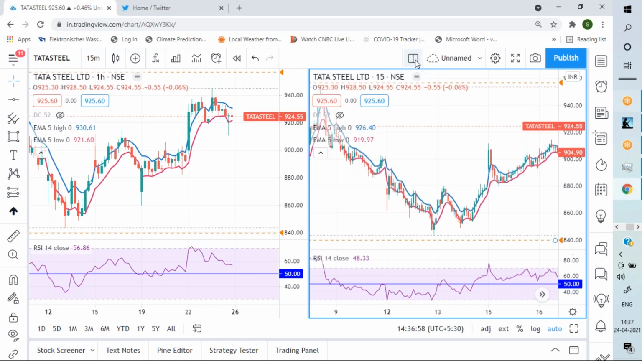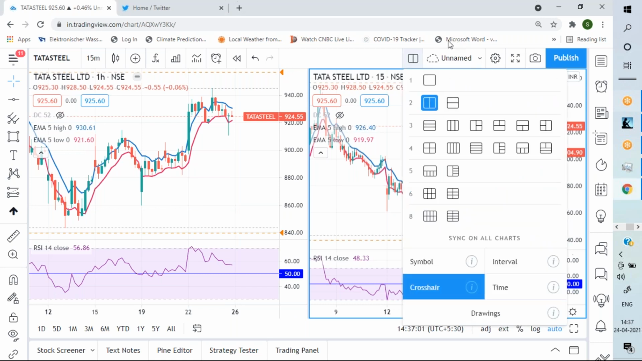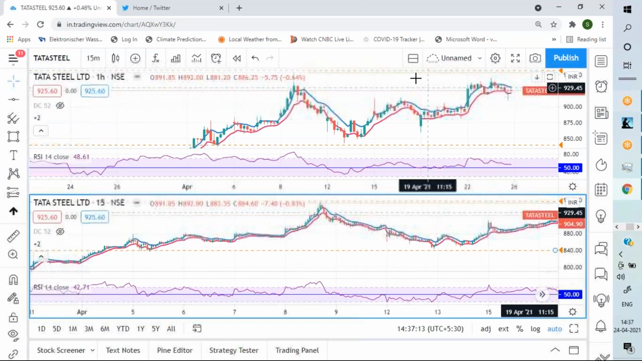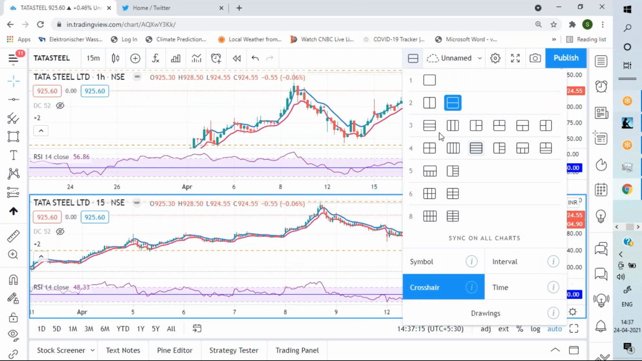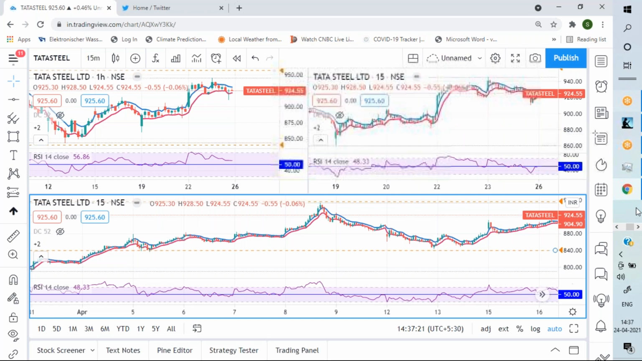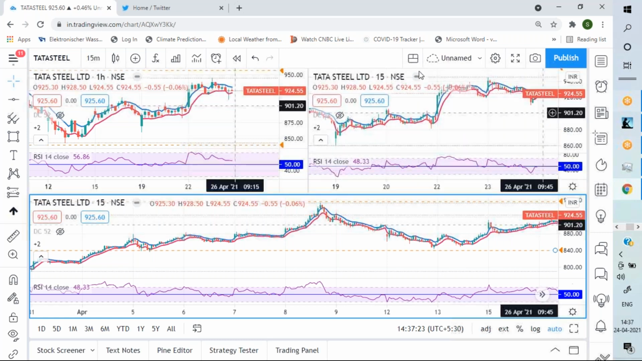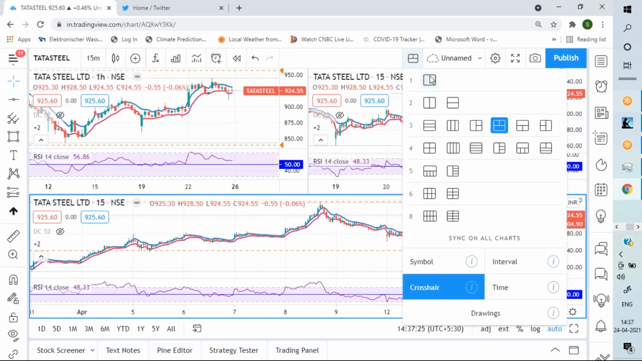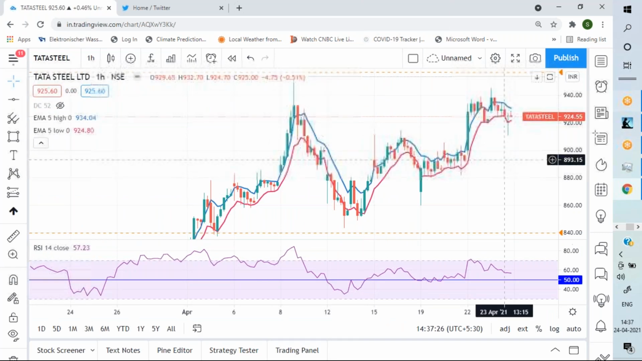Yeah, I did split screen using this. If you don't understand, even after rewatching, you can ask in the group. I will answer. So many ways you can split the screen. You can split the screen like this. You can split the screen like this. Now I am going back to the single screen. Okay.